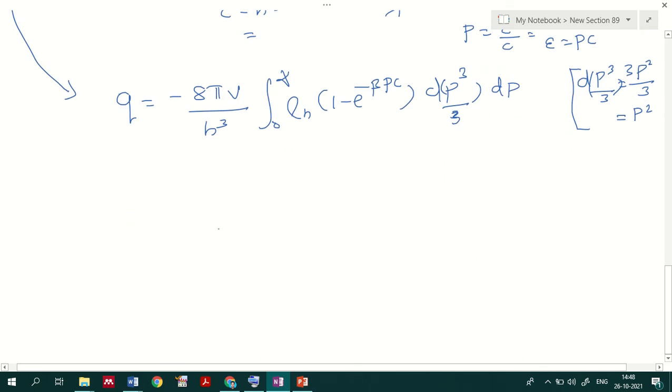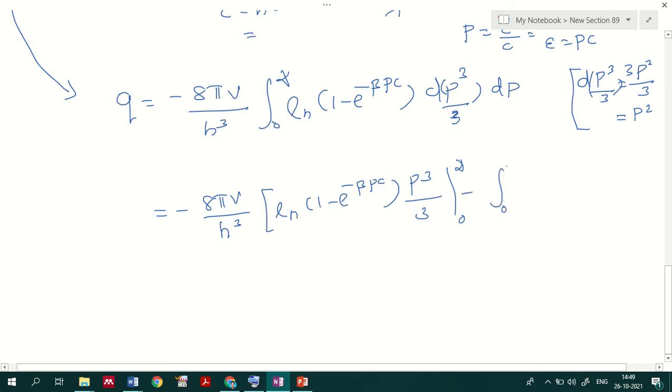So while I do so, I am just evaluating this integral. So this is equal to minus 8 pi V divided by h cube. While solving this integral, you will have ln of 1 minus e raised to minus beta pc, into p cube divided by 3. You have to apply the limit 0 to infinity over here,